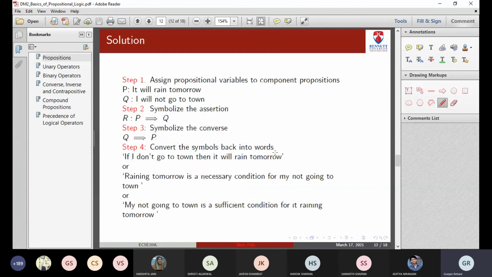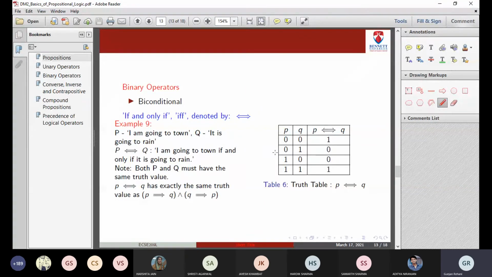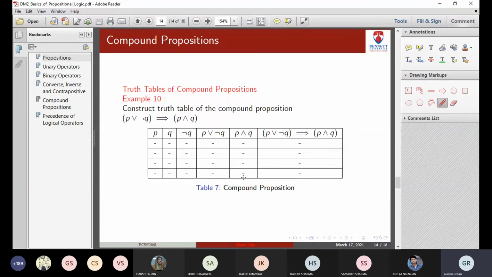Okay, if you have noted it down, we are done with the binary operators. We are done with the unary operators. We are done with converse, inverse, contrapositive. So just one question I'll give you now. If everything is clear to you, just go through this example 10. Try to write down the values for this compound proposition. Herein you need to construct the truth table of the compound proposition p or negation q, implication p and q, right?